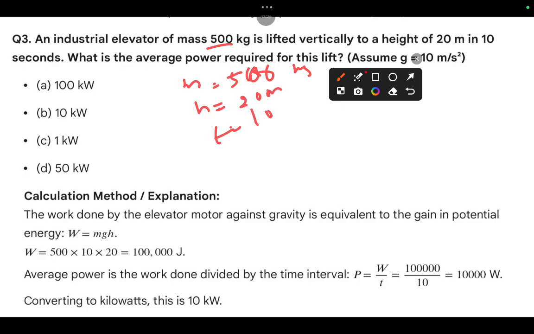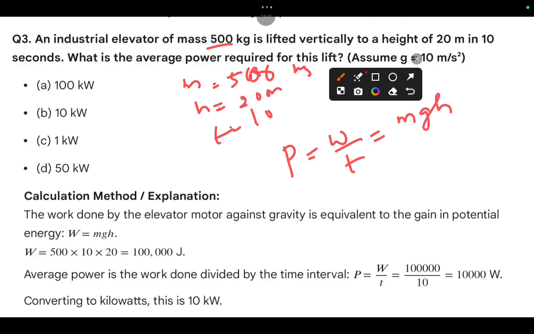Clear? Now you need to find potential energy. What is the average power required? Average power formula: P equal to W by T. Clear? P equal to W by T. So what is W? W is nothing but work done.